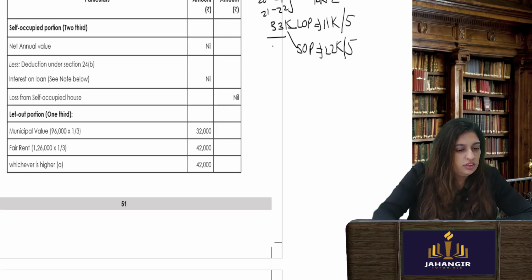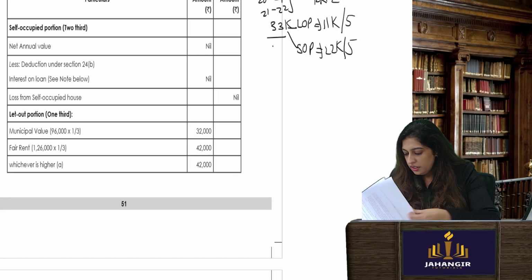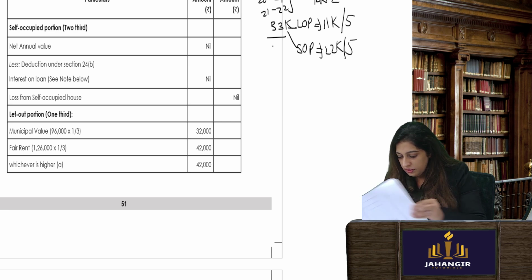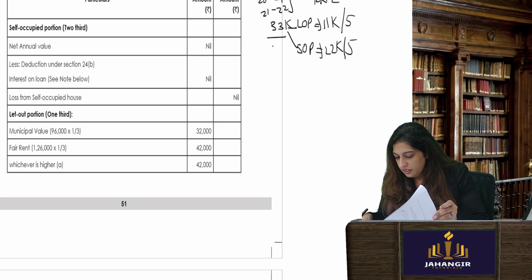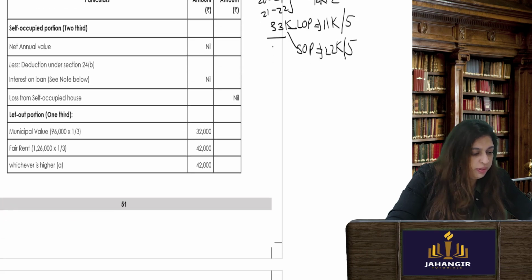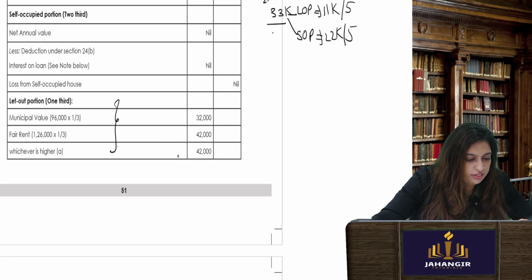So your annual value for that house. Municipal taxes, see, if you see here, I have done everything as 1/3, whichever is higher.